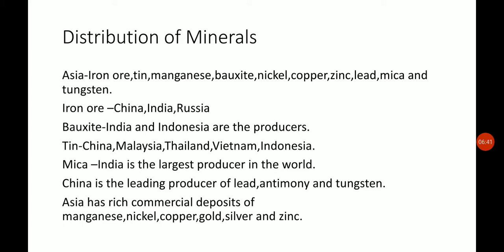From the chart we can see that China is the leading producer of many minerals, whether it is iron ore, tin, bauxite, lead or antimony. They have a huge concentration of minerals found in China, and thus we can say Asia has rich commercial deposits of different varieties of minerals, that is manganese, nickel, copper, gold, silver and zinc. So we will move to each continent and see what minerals are found in the other continents.